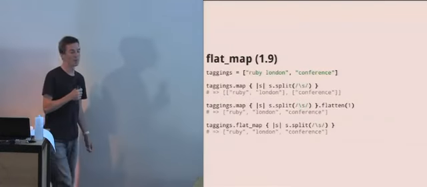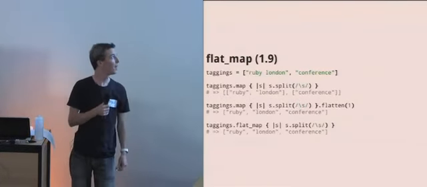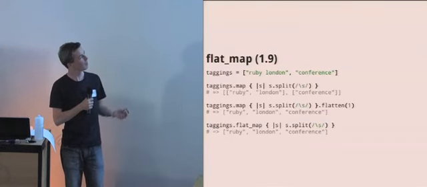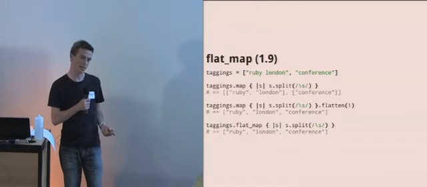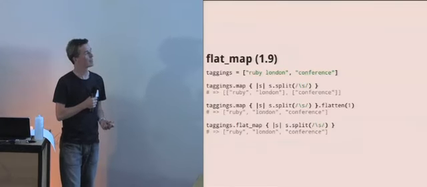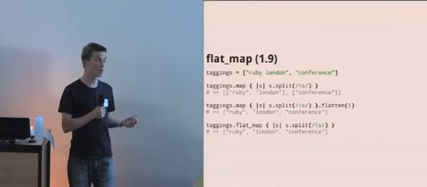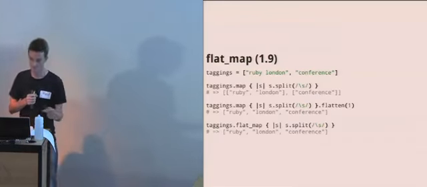flat_map's an interesting one that's new in Ruby 1.9. So here we might, if we've got an example of some tags, and we want to find all the tags in the different documents, we might split them, and we get a kind of array like this. But if we flatten it afterwards, then we can get down to all the tags on their own. Well, flat_map's kind of the same thing, except it does it straight off. It's not a huge win, but it's a common thing we might use, and it's nice to have one word for it.